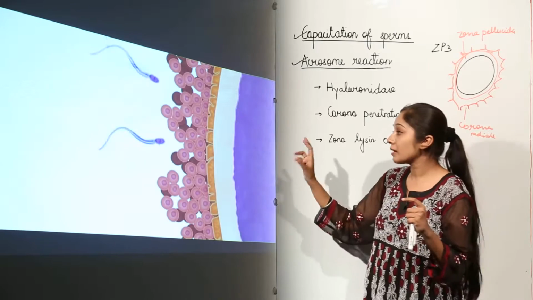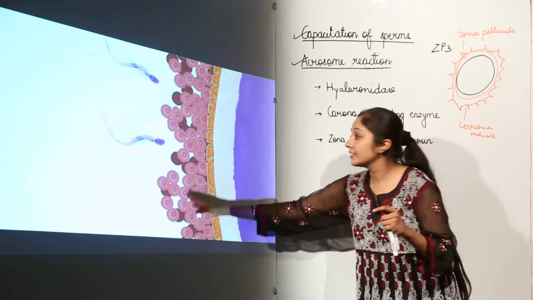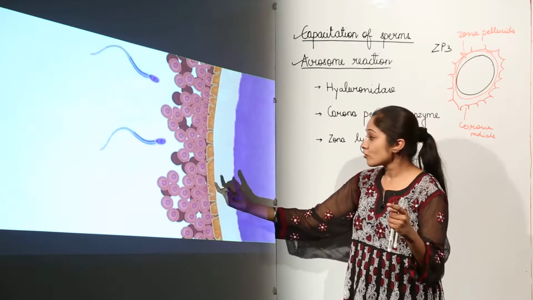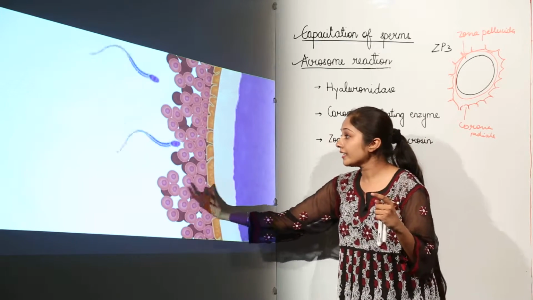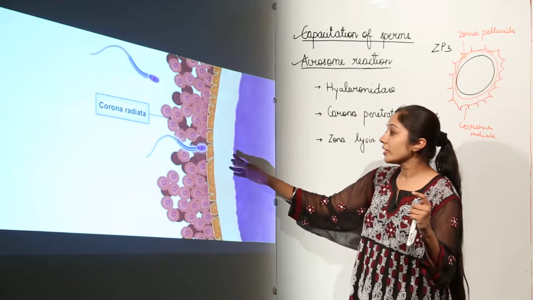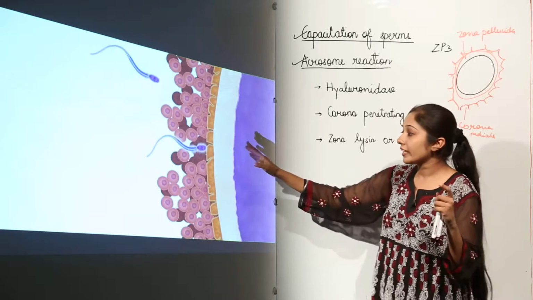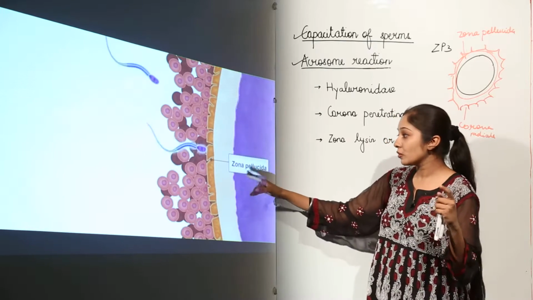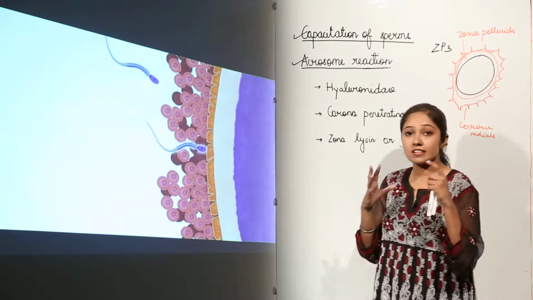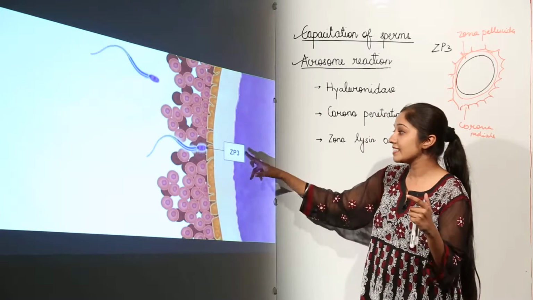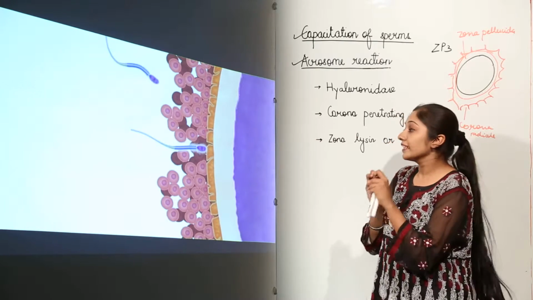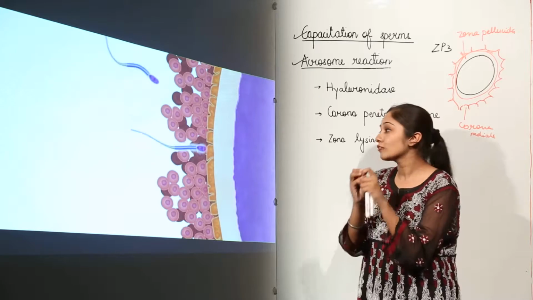They have to cross the zona pellucida and this thick dense layer of cells, the corona radiata. So first they have to pass the corona radiata, then the zona pellucida. What is going to happen? The zona pellucida has certain specific glycoproteins, that is ZP3, and when these glycoproteins bind with the acrosome, they facilitate the entry of the sperms.